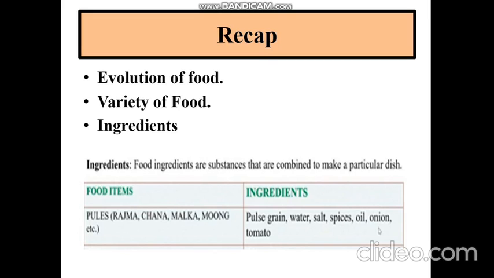Then we learned about the variety of food, why it is important. So variety brings fun in our food. And then we learned about ingredients. So what are ingredients? Ingredients are substances that are combined to make a particular dish. So quickly we'll just go through an example. Like if we want to make pulses, what are the ingredients we use? For dal we need pulse grain, water, salt, spices, oil, onion and tomato.